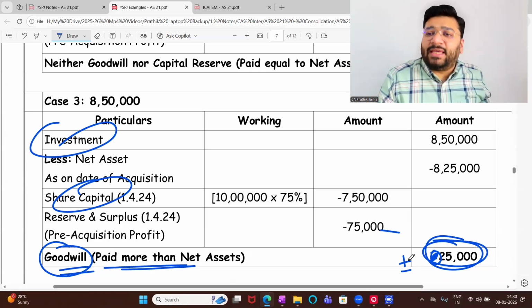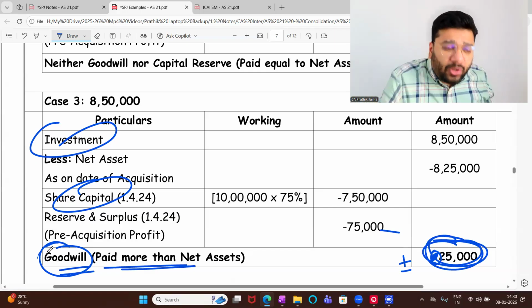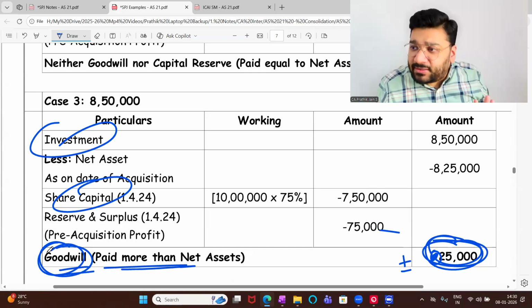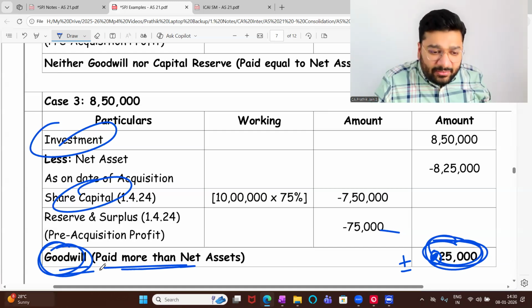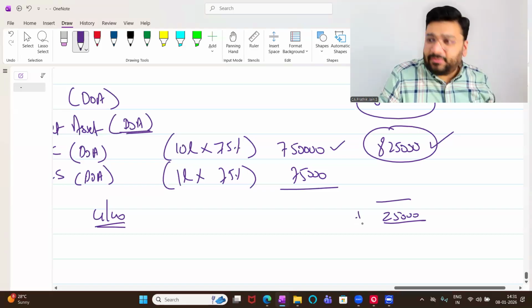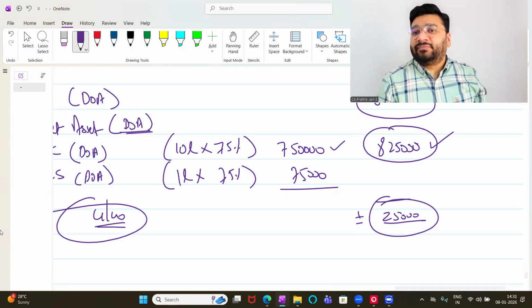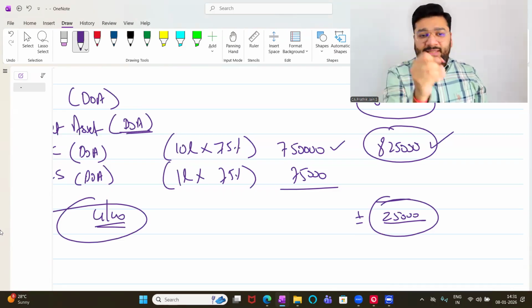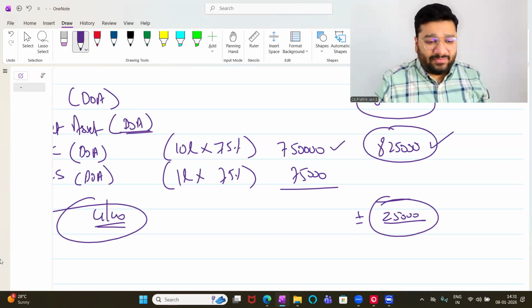Wherever I put plus and minus here, you ignore. You apply your mind that this 25,000 is either goodwill or CR. Don't get carried away by plus and minus. I prepared this in an Excel sheet. I put a formula, so Excel will tell me plus and minus. You come back here. I did the working note by hand, then I put plus and minus here. This 25,000, I said it is goodwill. Hand power understands emotion. Excel doesn't understand emotion. Plus is plus, minus is minus.